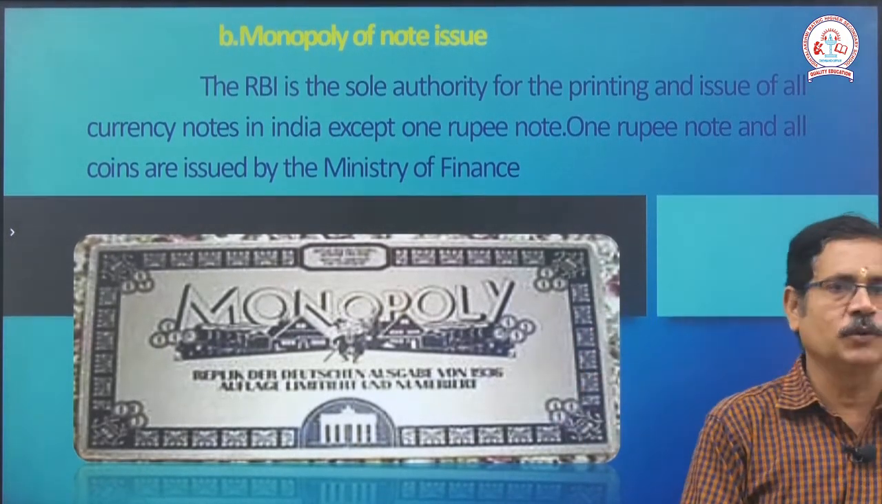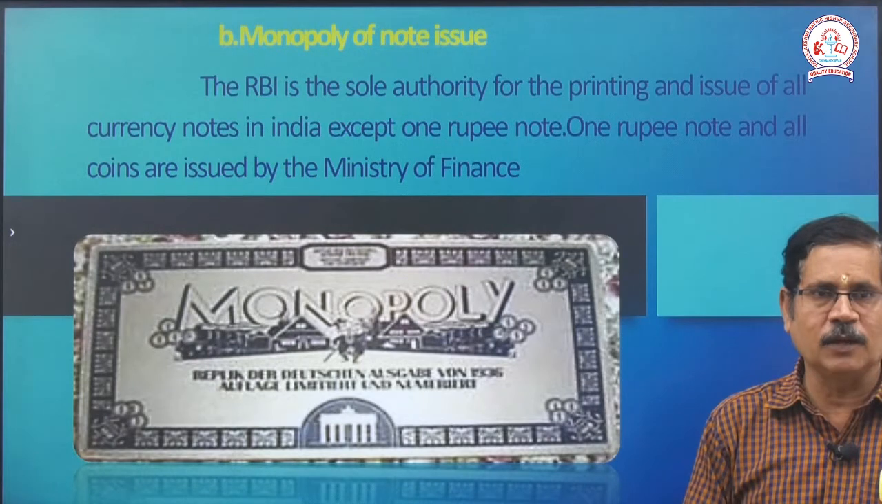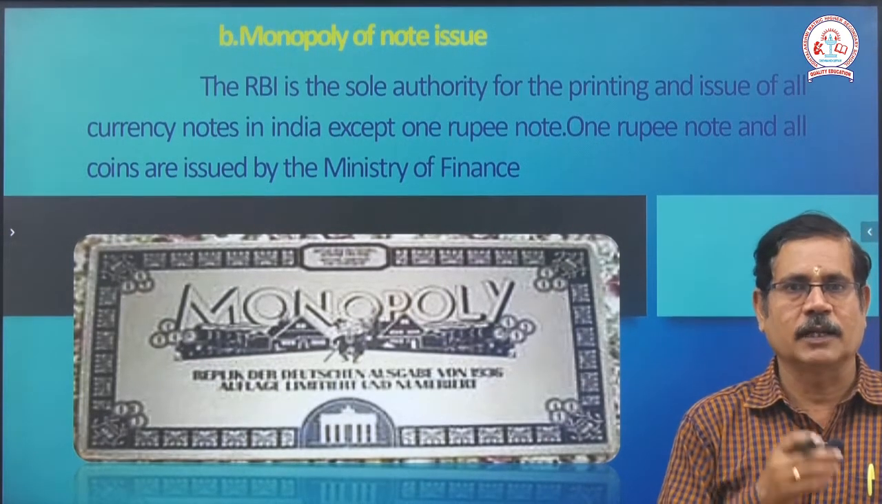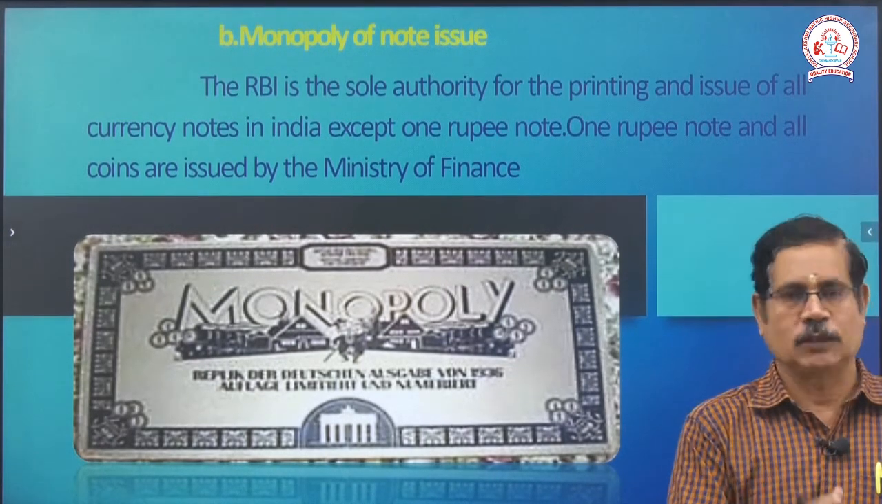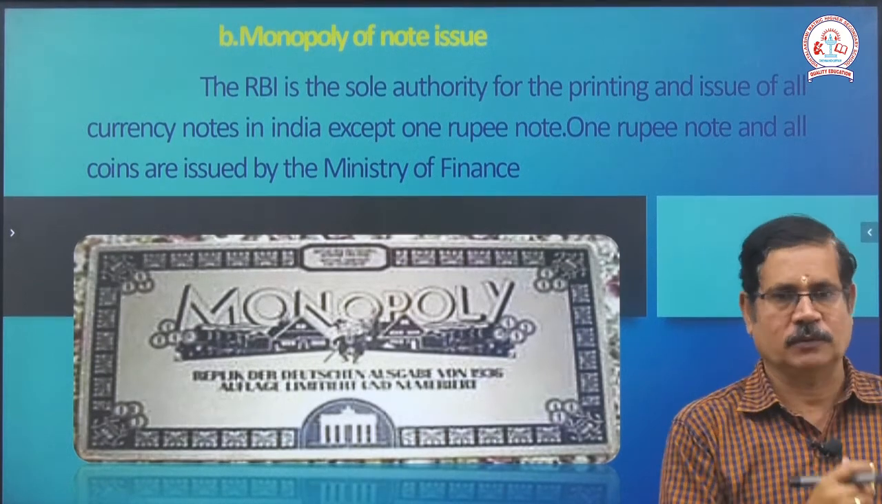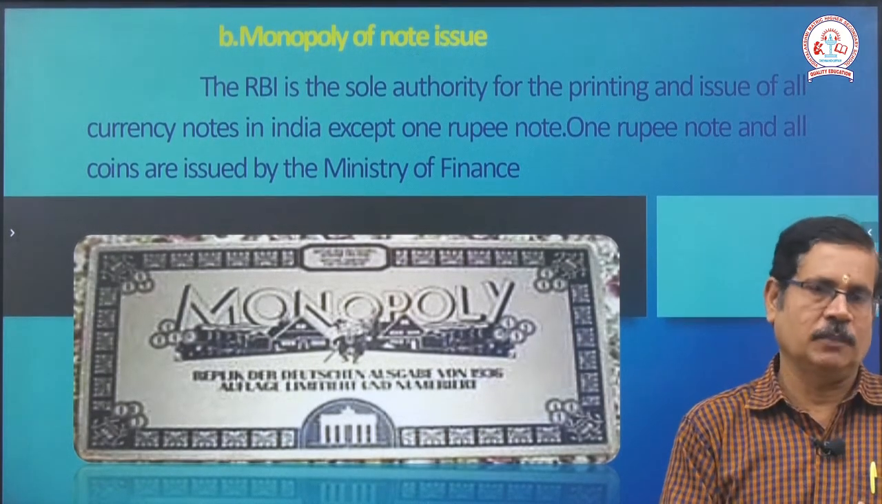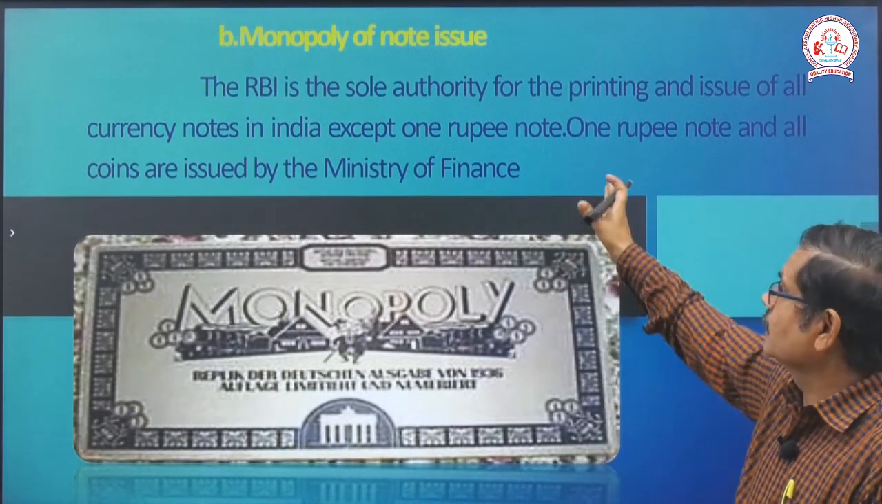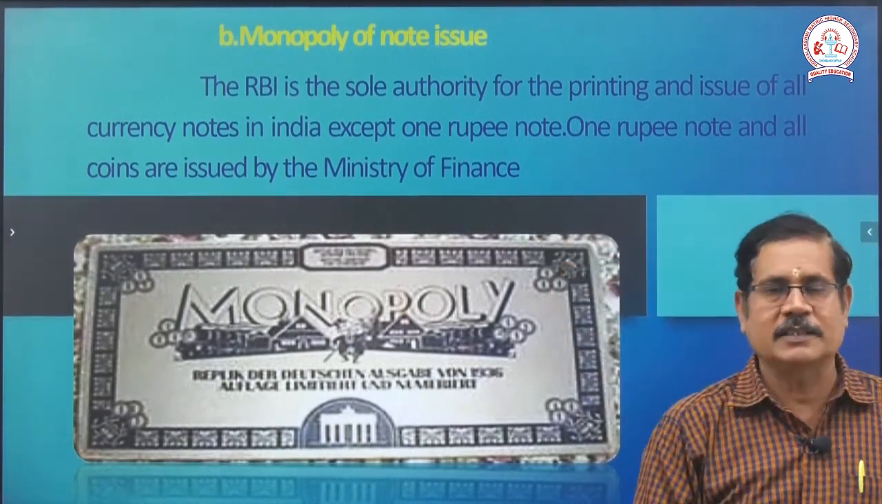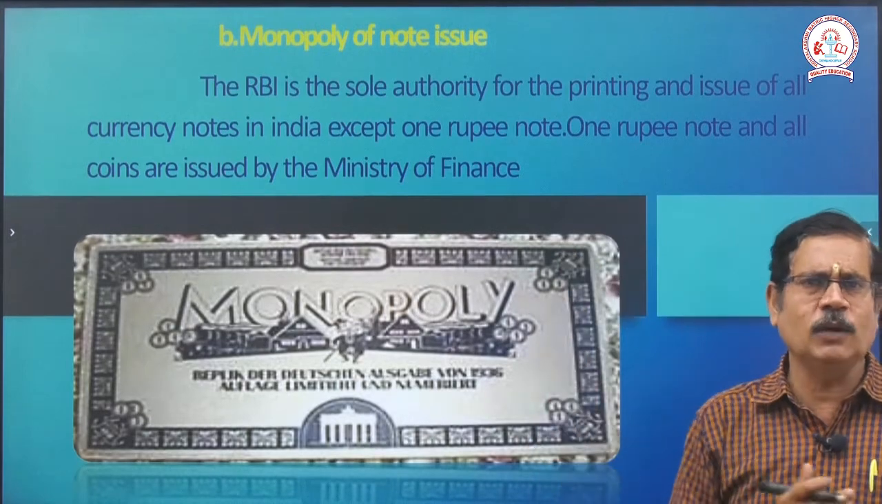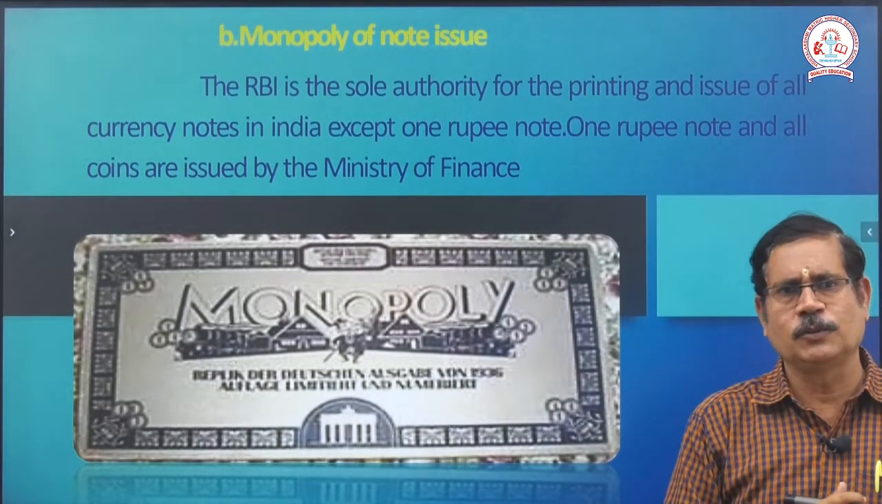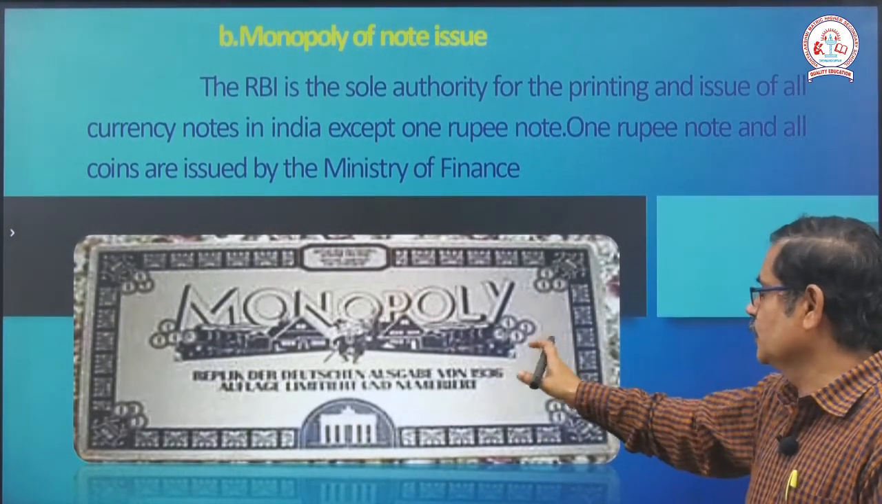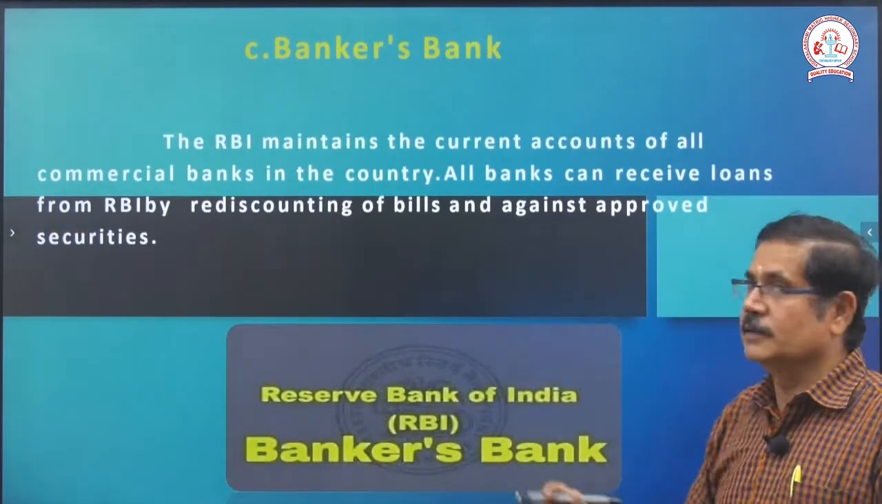Monopoly of note issue means the Reserve Bank of India is the sole authority for the printing and issue of currency notes, except the 1 rupee note, because the 1 rupee note is signed by the finance secretary. The 1 rupee note and other coins are issued by the Ministry of Finance. So, this is the monopoly dealing with the banks.